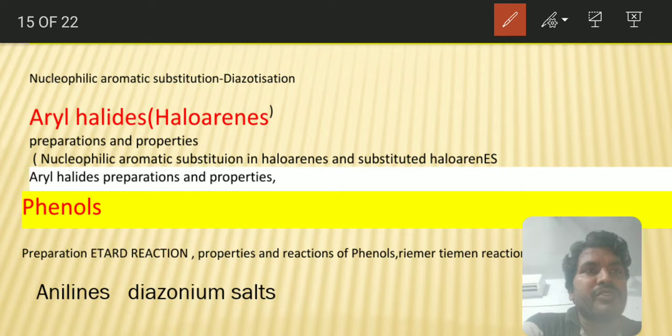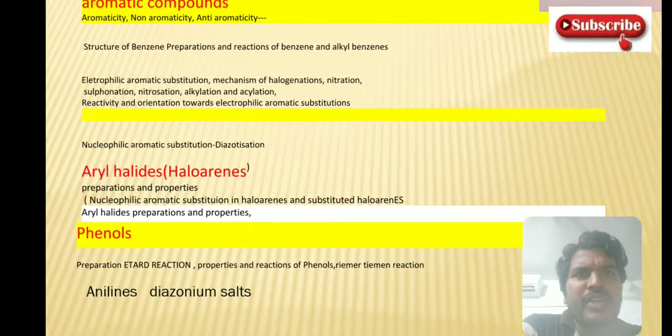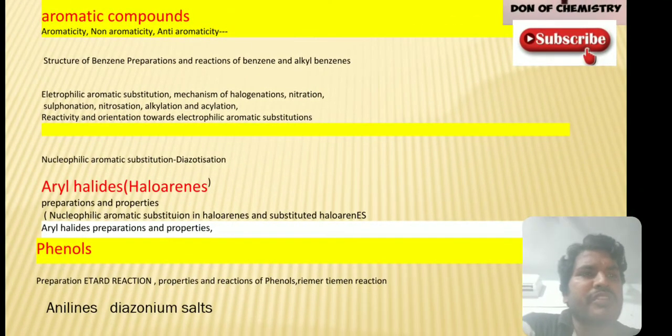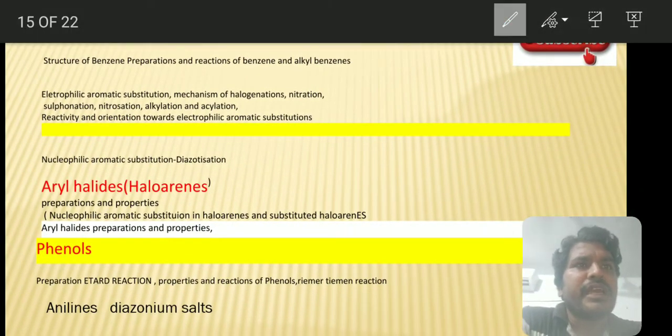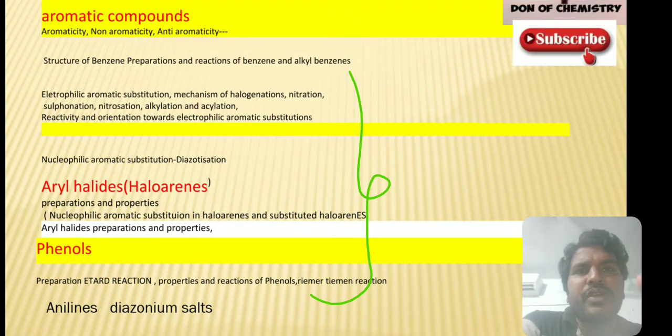So be careful with the aromatic compounds. If you keep all aromatic compounds together and study, they will have a relation with one another, and hence you can easily cover them. If you separate them and study them side by side, you will definitely forget. So try to study all the aromatic compounds together, then you will get more grip on these structures.